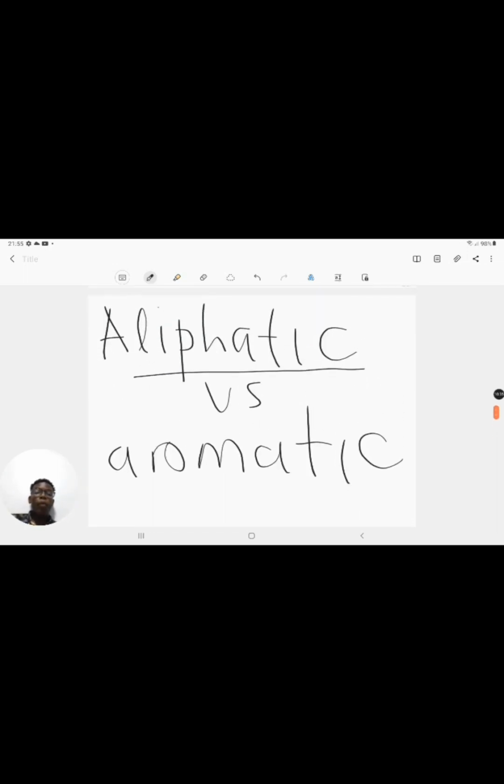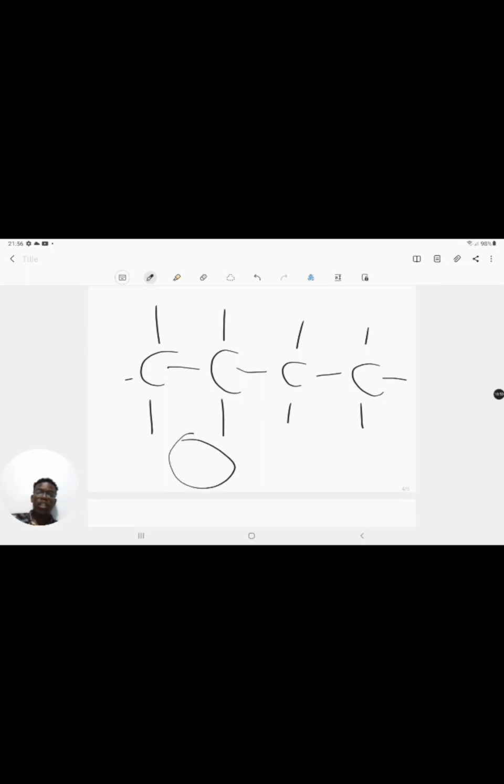They form open chains. By open chains, this is what I mean. You've got an open chain, you don't have a closed chain. You've got an open chain of compounds. You've got bonds all around, and this is a chain. You can see that it's a chain and it's open. It's not closed. It's open.